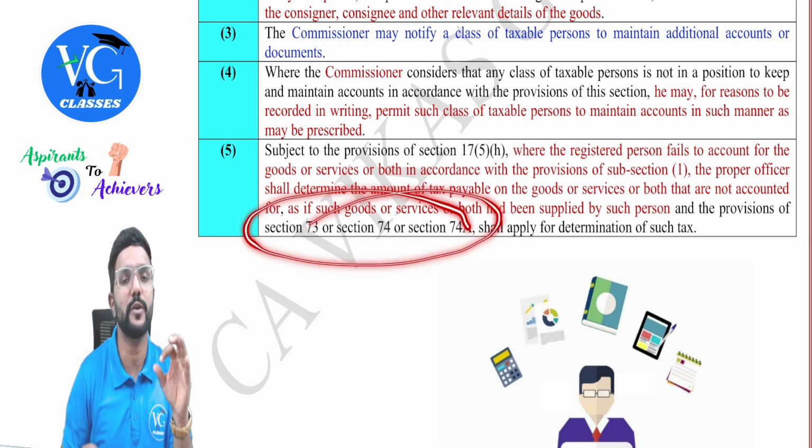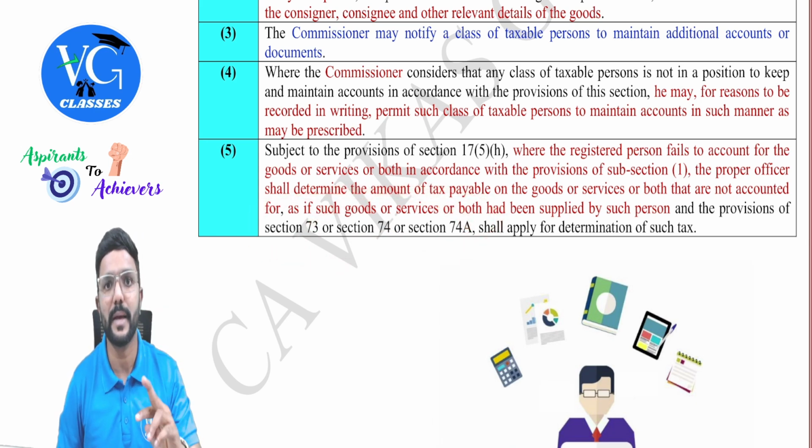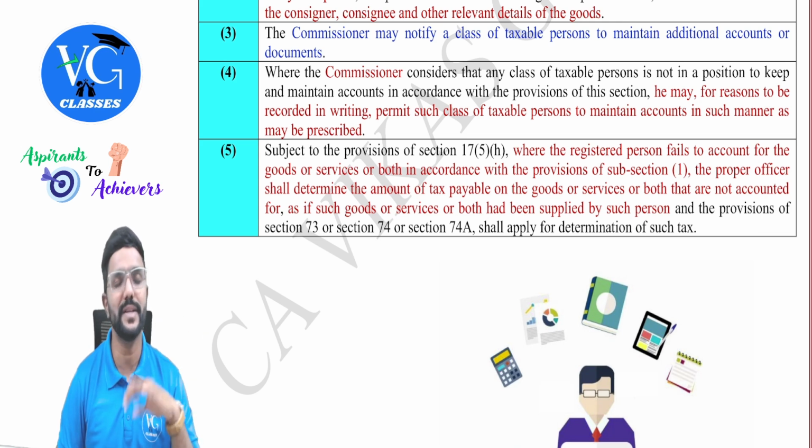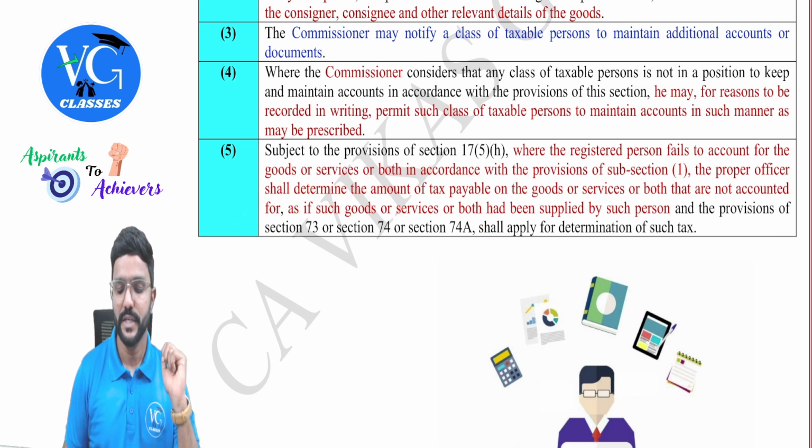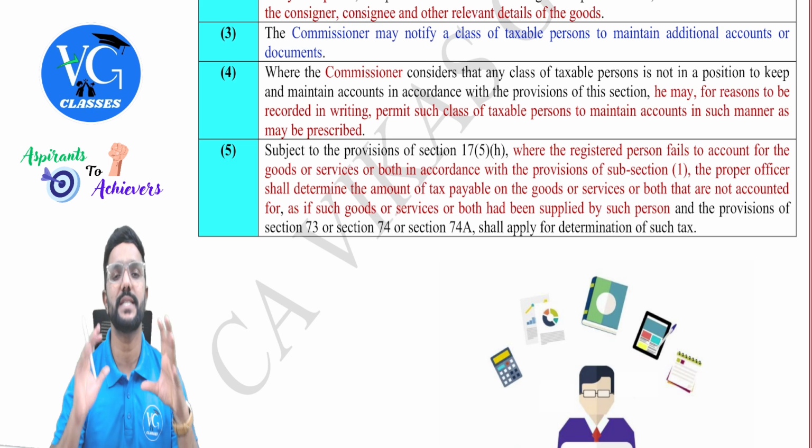Guys, these three sections talk about recovery. When the registered person doesn't pay what he is supposed to pay, then the proper officer will have all the powers to recover that amount along with interest and penalty from the registered person. Okay, but anyway, these sections are not a part of your syllabus, so you need not worry.